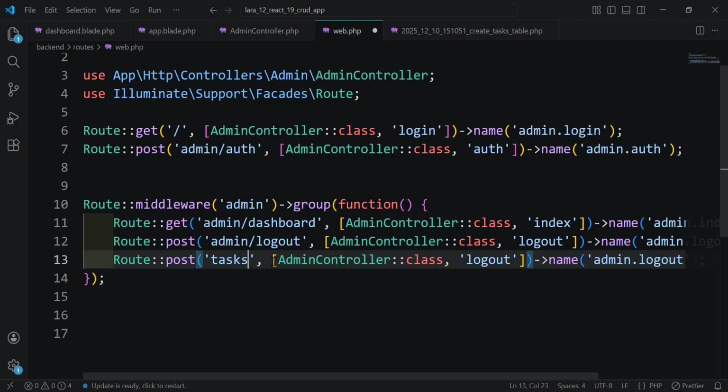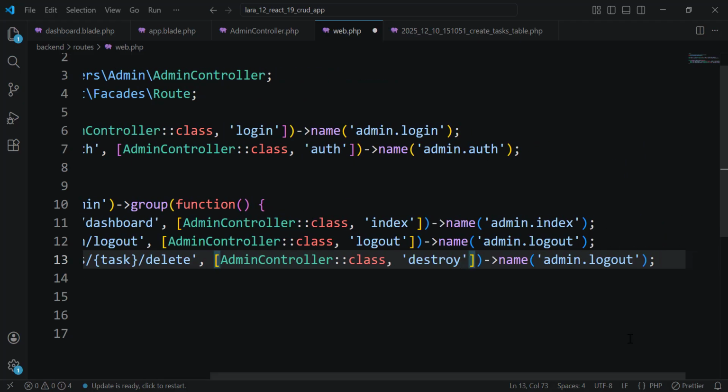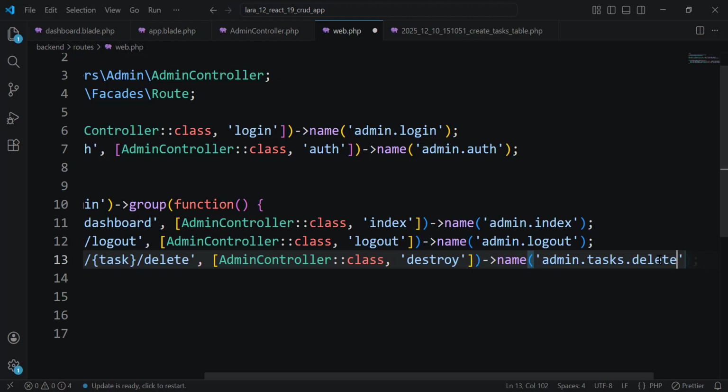And we need to provide the task that we want to delete, and slash delete. And here destroy instead of what we have, logout. And let's call it admin.tasks.delete.